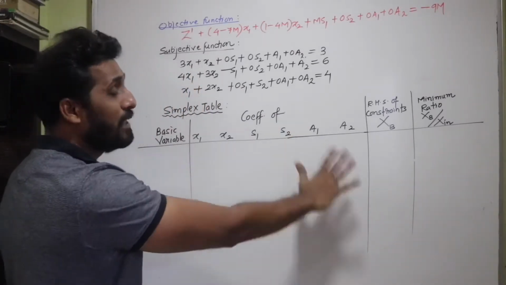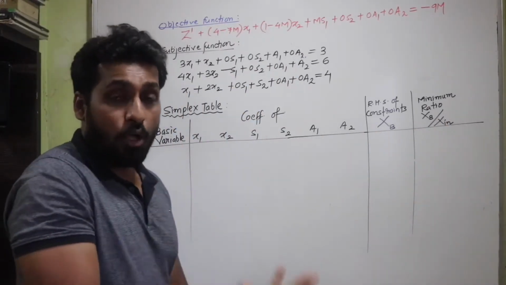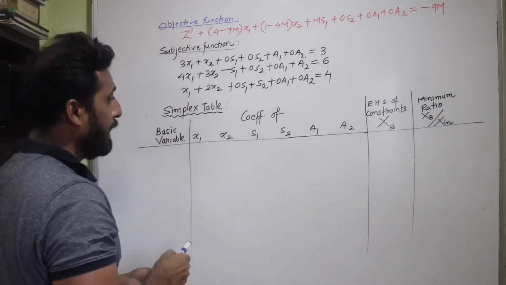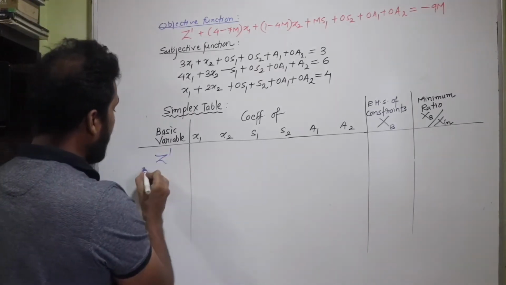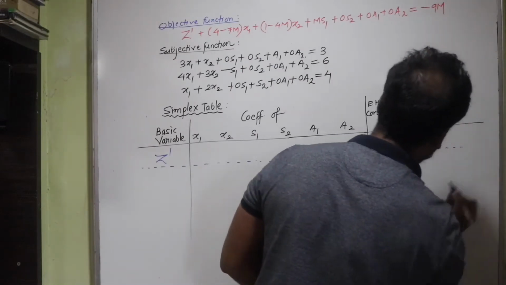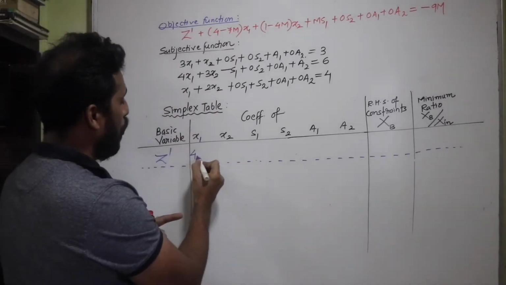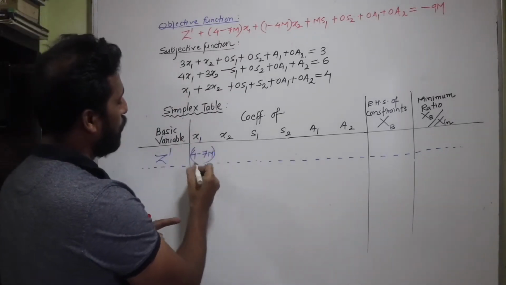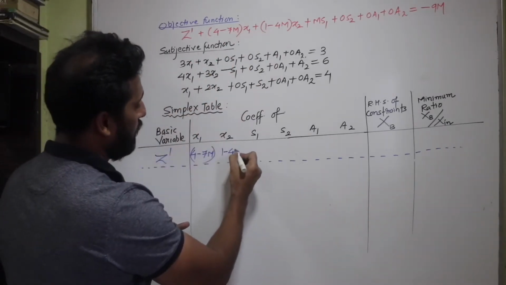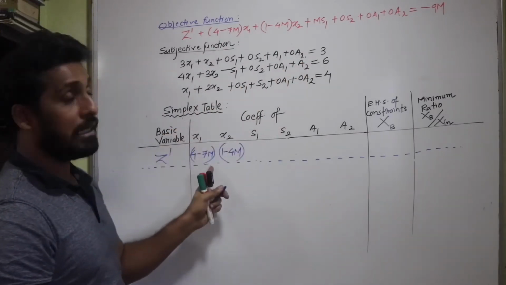So I'm going to fill up this table now. First of all, I'll make the row of z dash, isn't it? This is how we have also done in simplex method. So let's first of all write z dash here. I'm going to write z dash at the beginning, and then I'll write all the coefficients of the variables which are involved. So the first variable is x1. The coefficient of x1 is 4 minus 7m. Then for x2 it is 1 minus 4m, isn't it? So the two variables x1 and x2, 4 minus 7m, 1 minus 4m.